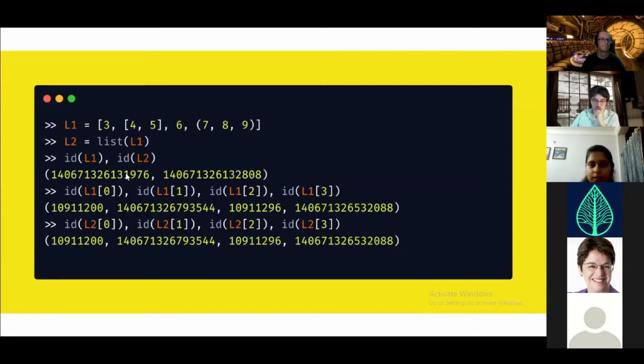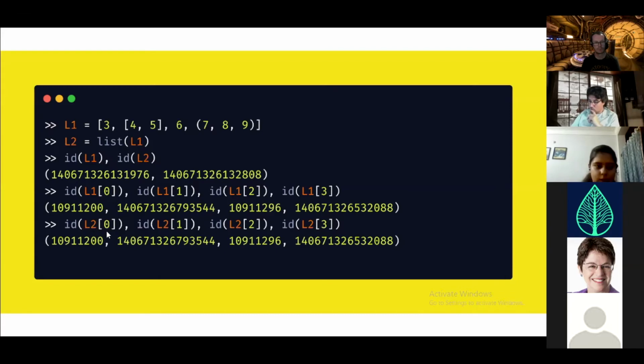But as we had stated, we are doing shallow copy. So in shallow copy, basically the memory addresses of the embedded objects are shared. If you see the memory addresses of the list elements, you will see that they are the same. I'm doing L1[0], L1[1], L1[2], L1[3].